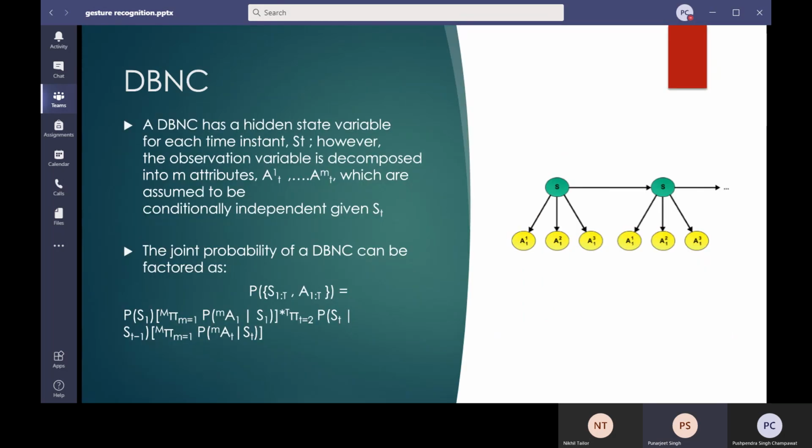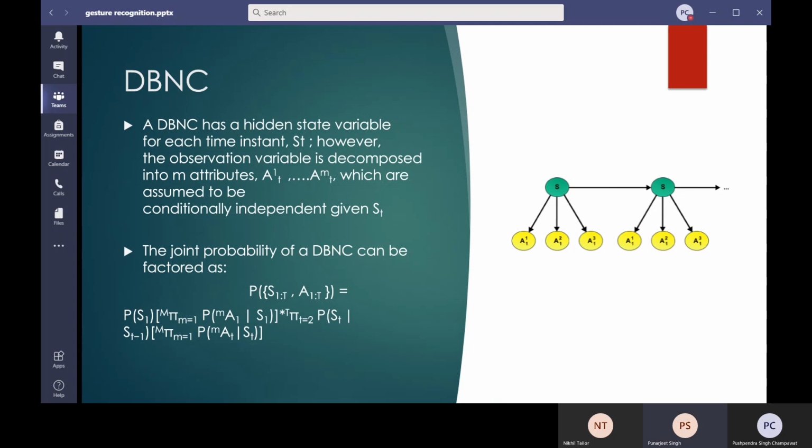Now, why are we using dynamic Bayesian networks? There are actually two major advantages of dynamic Bayesian networks. First, when there is a large number of observation symbols, it allows for a considerable reduction in the number of parameters and consequently a reduction in the number of examples required to train the model. And the second advantage is that it opens the door for selecting the relevant attributes. In a hidden Markov model, we only have a single attribute, so we need to consider it. But here we have divided it into many parts, so we can consider them also.